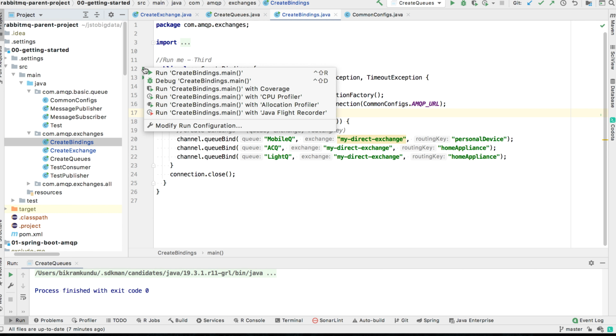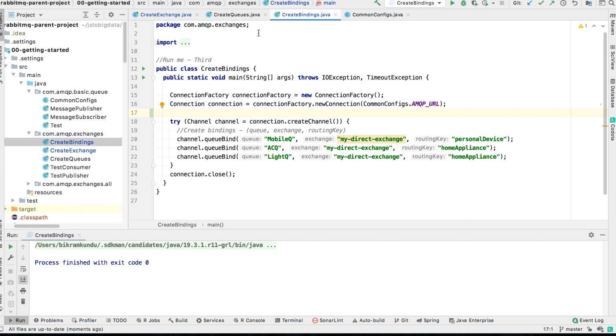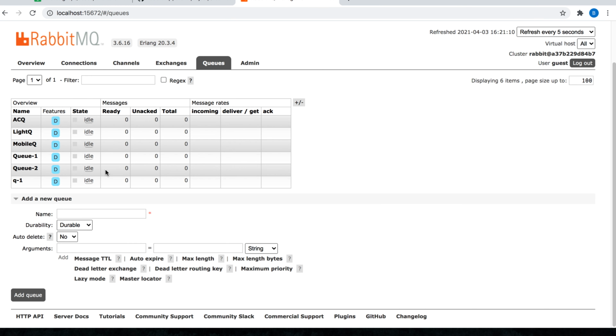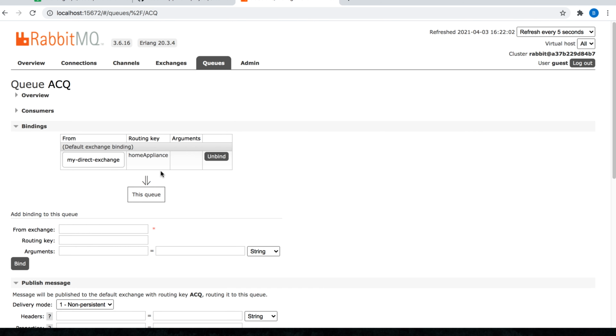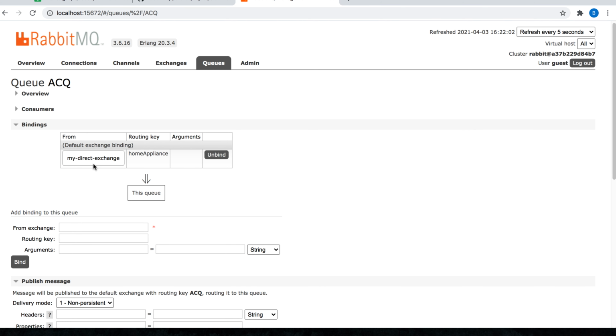So what I will do is I will execute this code. Now I will go to the management UI to verify these bindings are created. So I will go to the queue, I'll click on the SEQ, let's say, I'll go to the bindings, and I can see that the SEQ is connected with my direct exchange using the key home appliance.